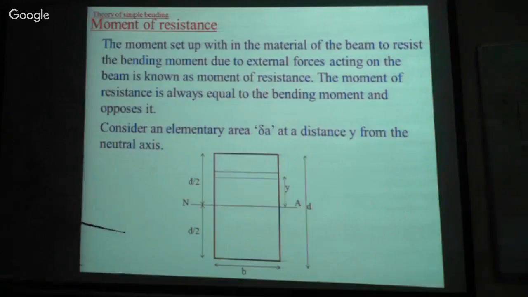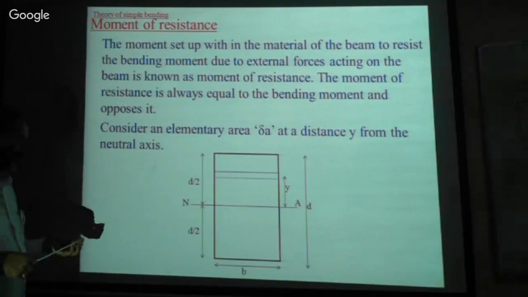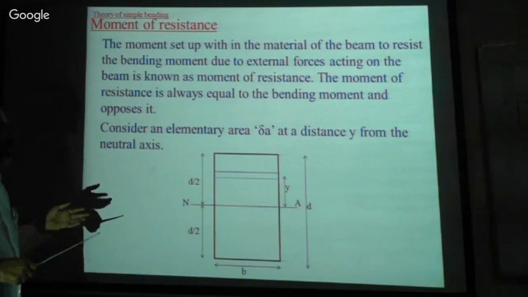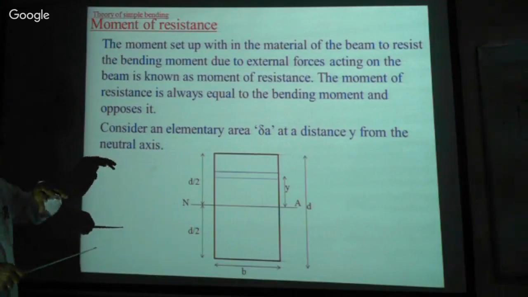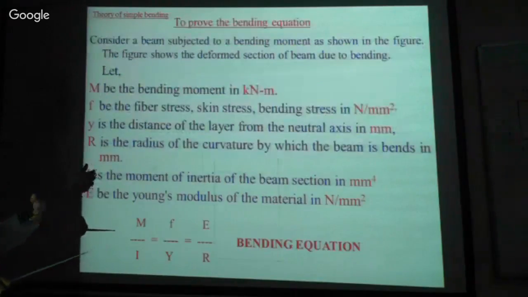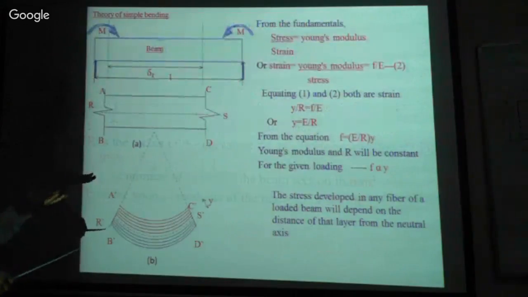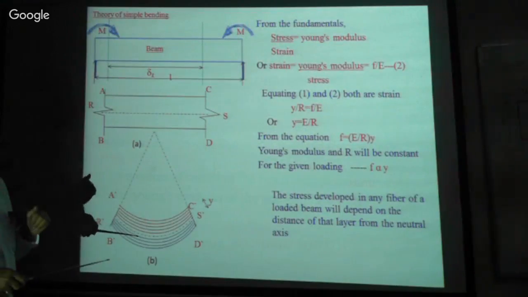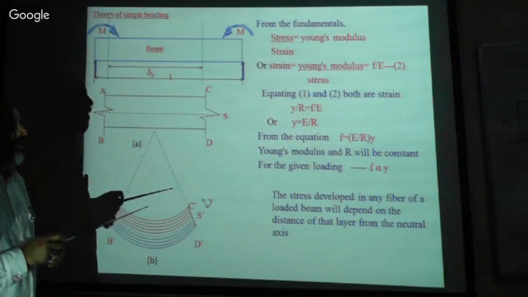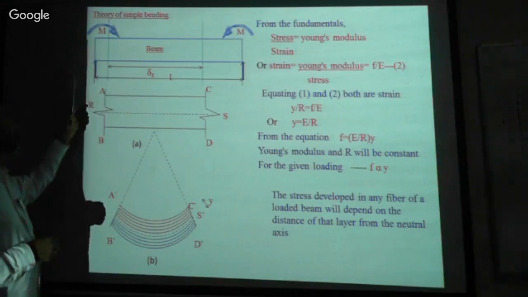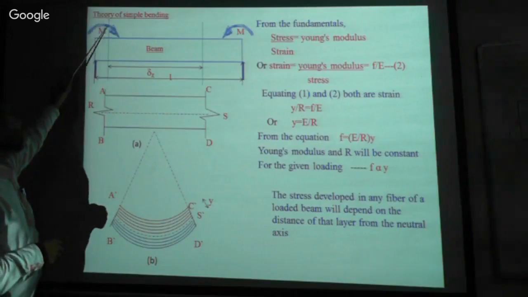Next, please. Now, moment of resistance. What exactly is the meaning of moment of resistance? See, this is the bending moment.